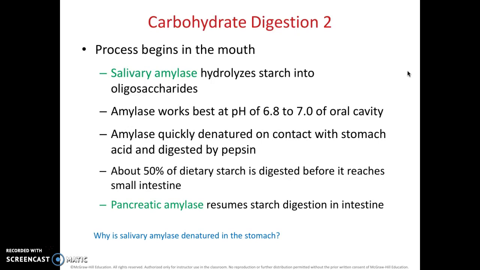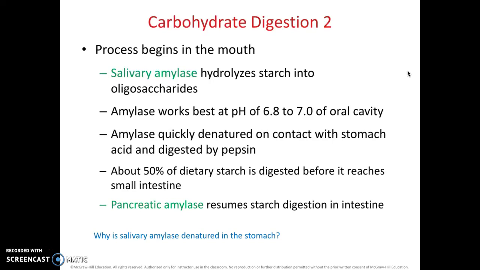As soon as amylase is swallowed into the stomach, it begins to stop working, or is denatured, because of the stomach acid, and then because it's an enzyme, it's digested by pepsin. So most of dietary starch is digested before it reaches the small intestine by salivary amylase, okay?